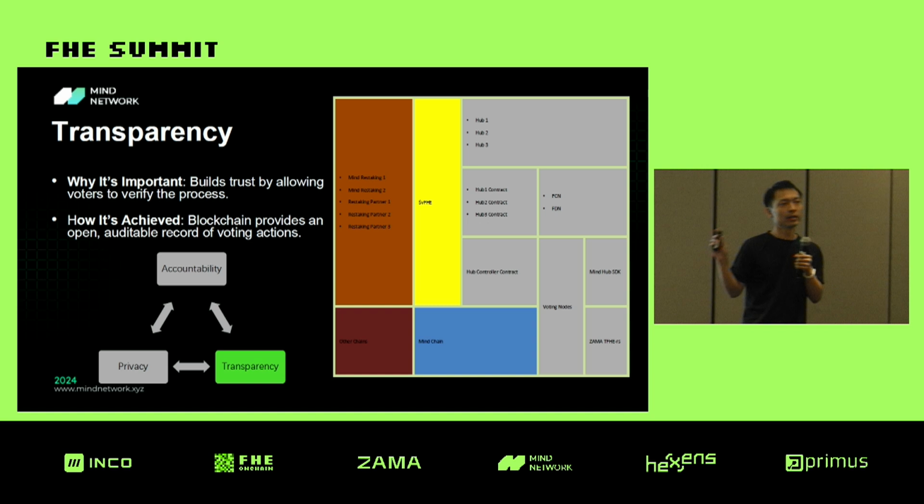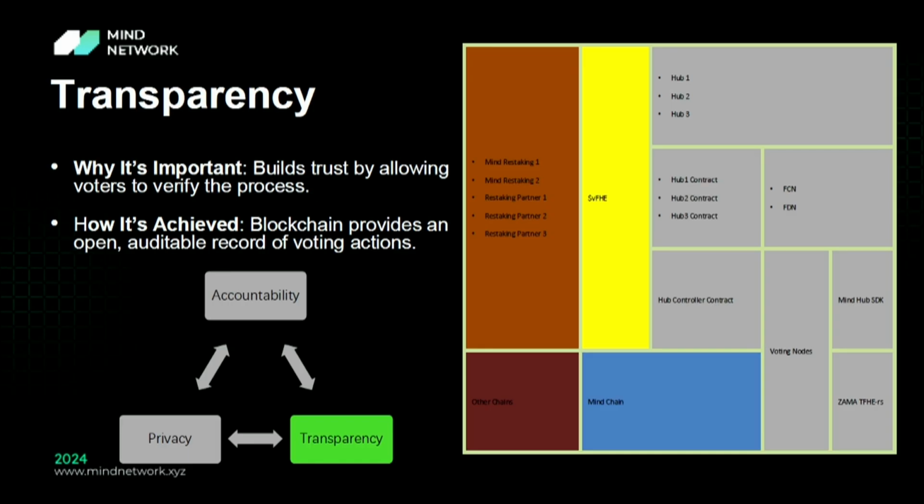And the second principle is transparency. Transparency is needless to say very important for voting, and it's actually not a very difficult principle to implement in the Web3 world, because blockchain is completely transparent. All the data on the blockchain, everyone can access.